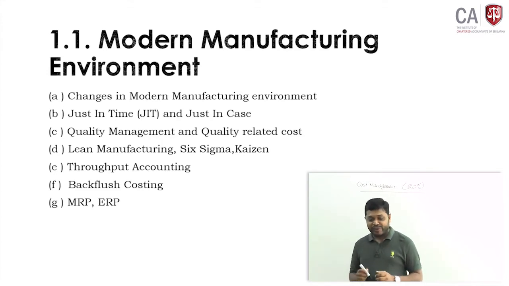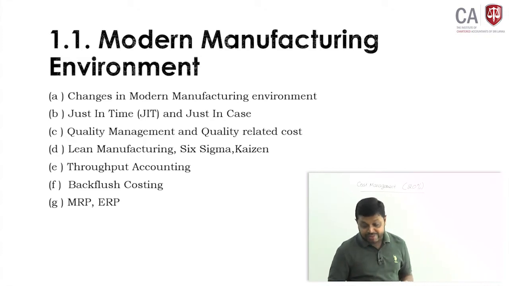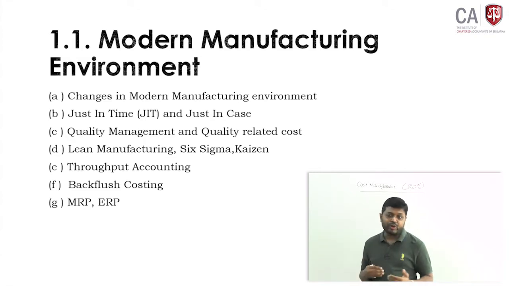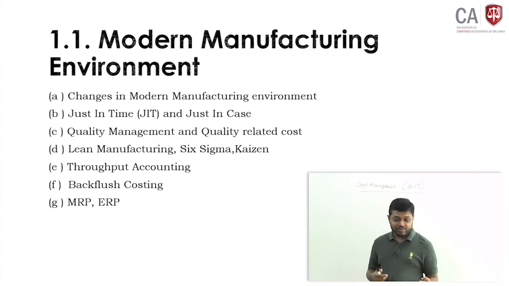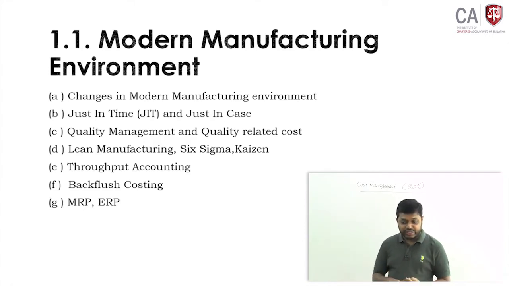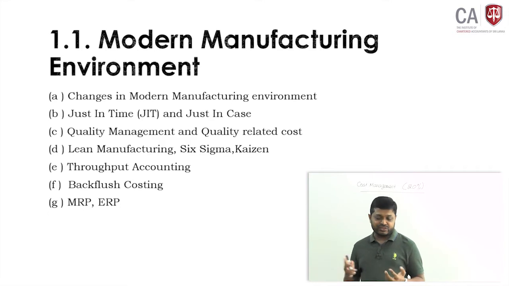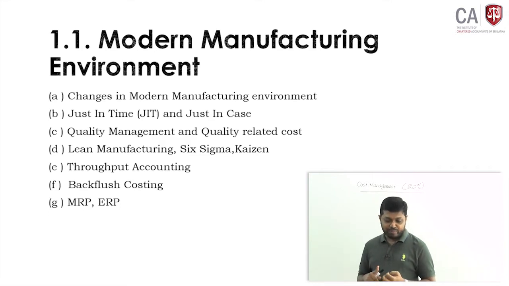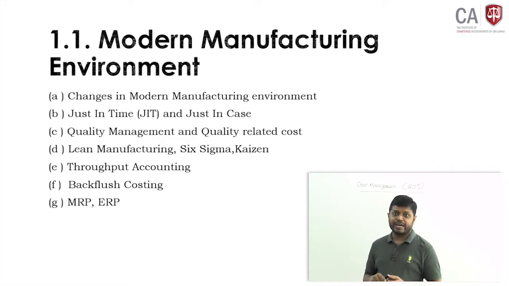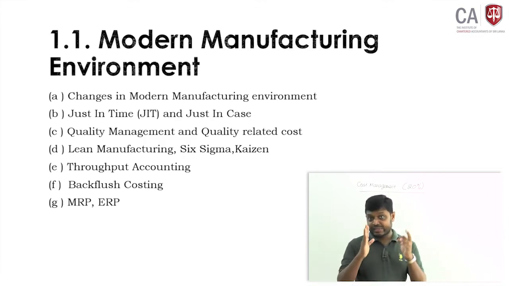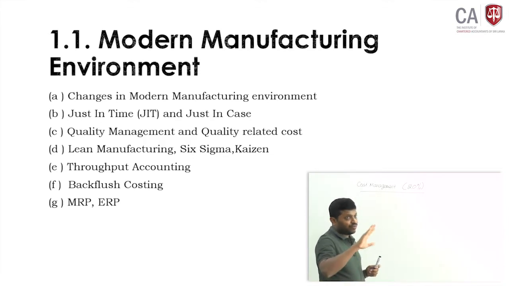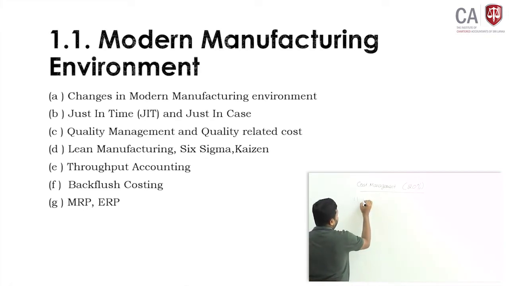Under the modern manufacturing environment, there are 7 subtopics we are going to cover: changes in the modern manufacturing environment, JIT and just in case, quality management with quality cost, lean manufacturing, Six Sigma, Kaizen, throughput accounting, backflush costing, MRP and ERP. Those are theoretical concepts. That is section 1. As I said, there are 4 sections. In 1.1, we are going to cover the modern manufacturing environment.